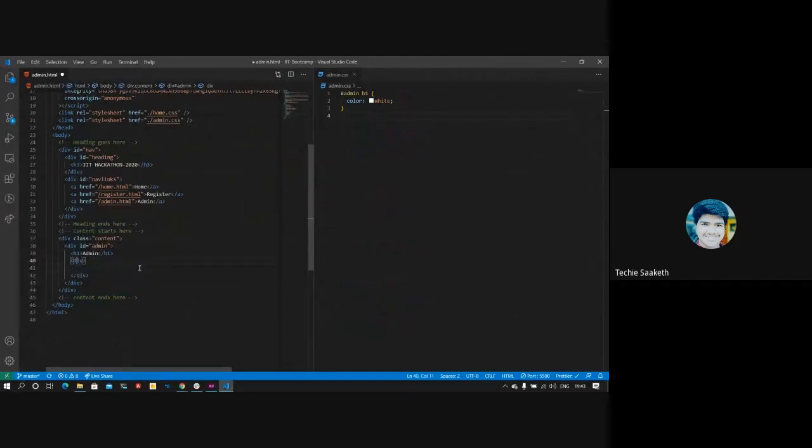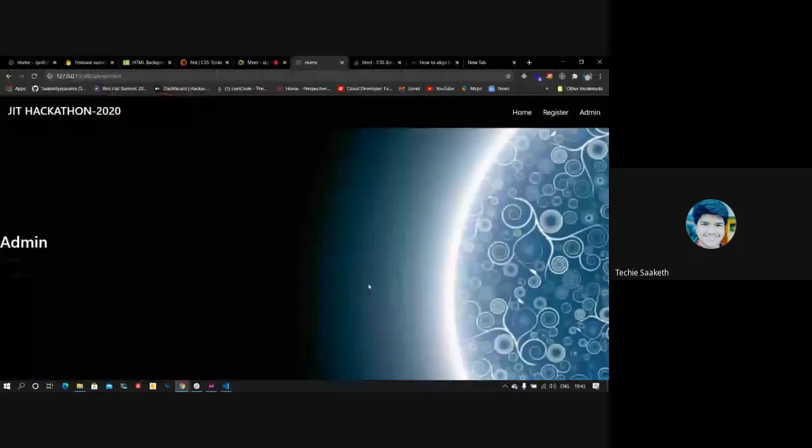I'll wrap all the content inside a div, and I'll name this with an ID, something like student. Inside that I'll create another div and give it an ID as student. I'll place two paragraphs here, one showing the name and the other showing his or her USN. Now let's see how it looks.